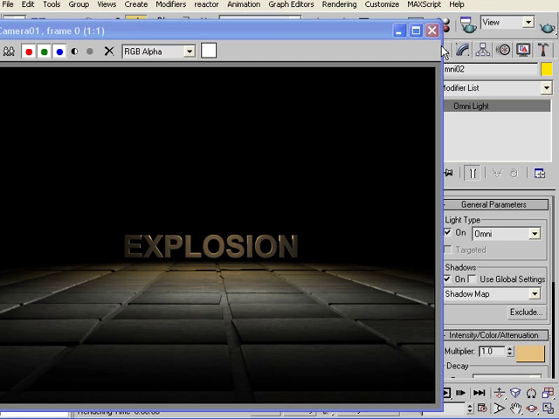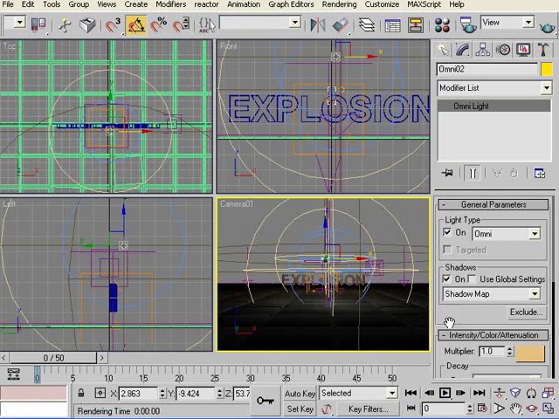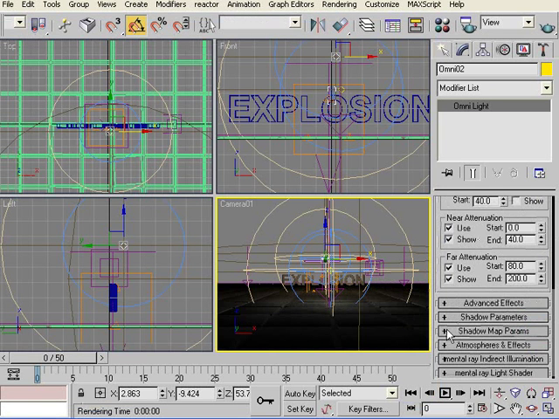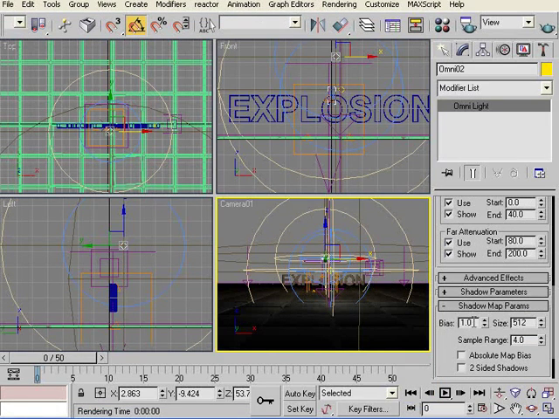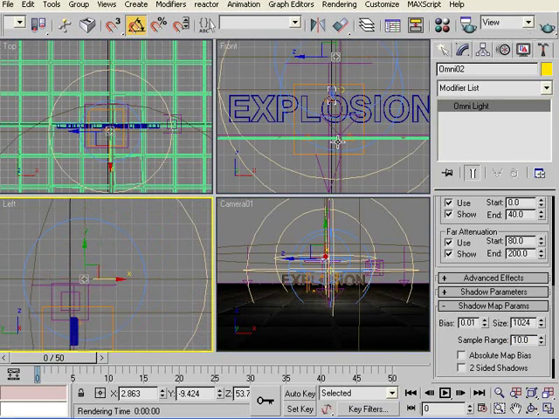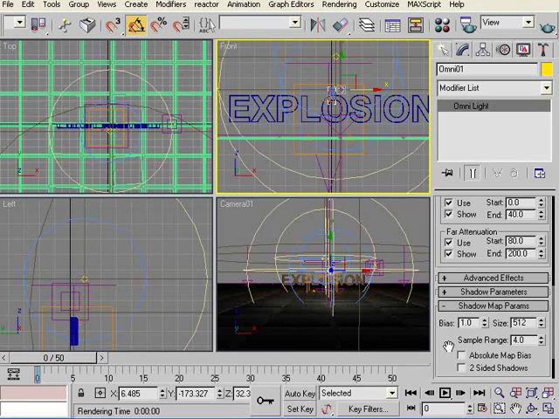Yeah, much better. Now it depends what kind of shadows you want. So if you go down to the shadow section, shadow map parameters, you set bias to 0.01, so that it immediately starts from the edge of the text. Otherwise it's a kind of a distance thing, it distances the text. So here if we double it and turn it to 10, you'll have nice soft shadows. Let's do the same to the other light.